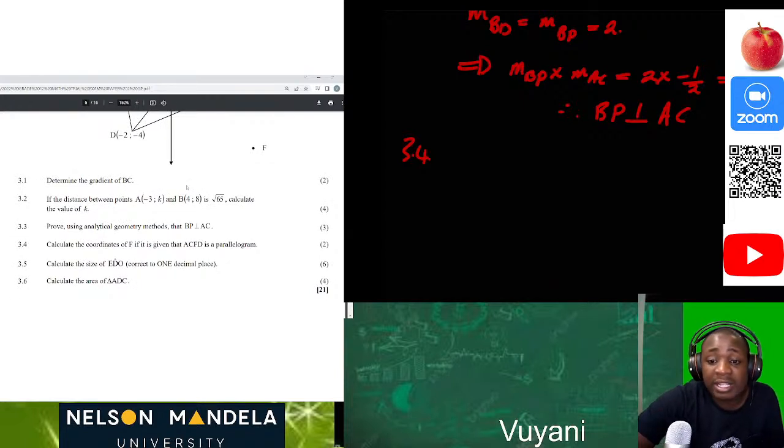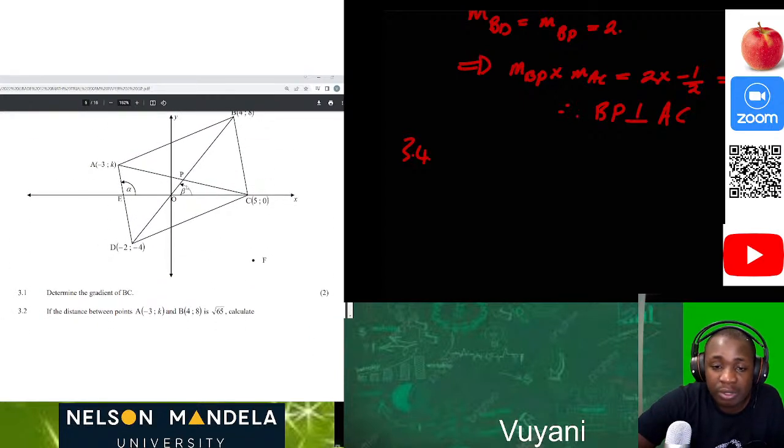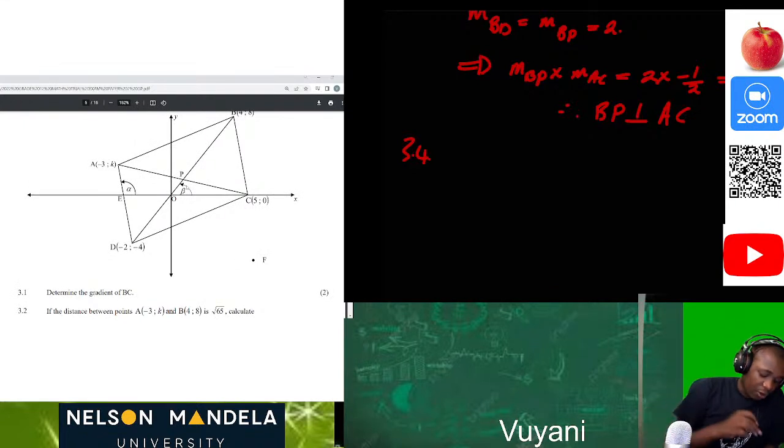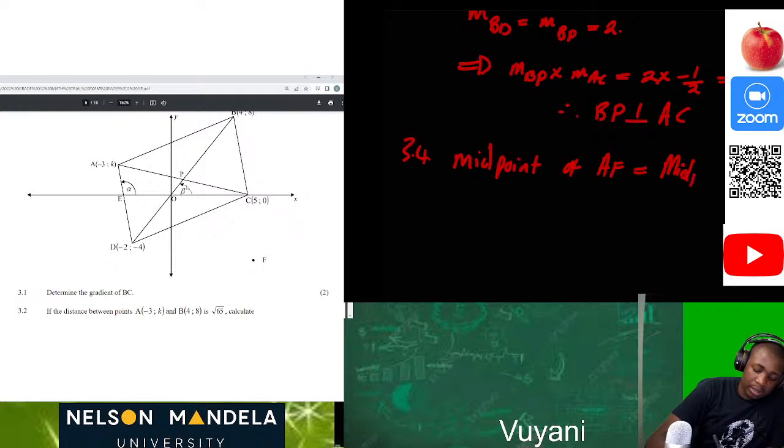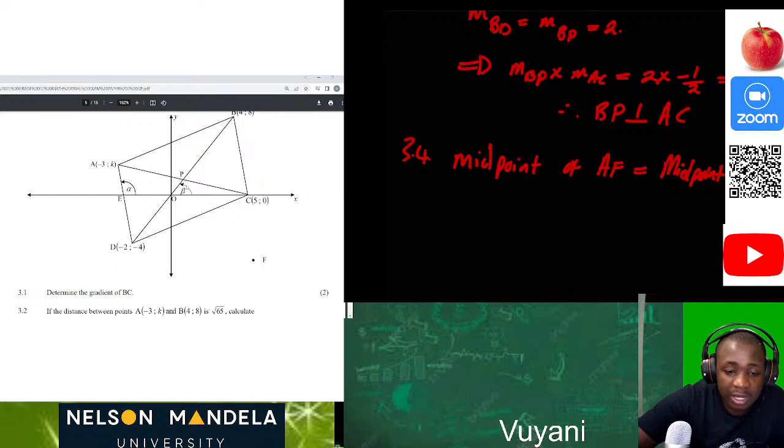Okay, this is quite easy and straightforward, because what is important is to know the characteristics of a parallelogram. So we know that if we know the midpoint in this instance, then everything else will be easy for us. Now we should be able to calculate the midpoint. In English, the midpoint of AF is the same as the midpoint of DC. So these two are the same to each other.